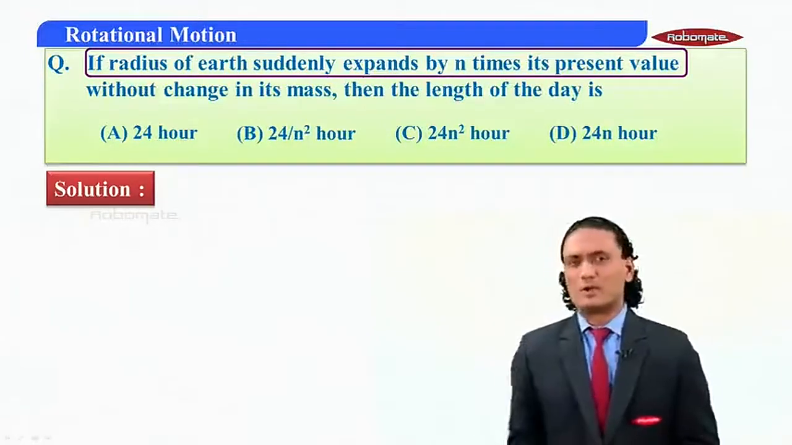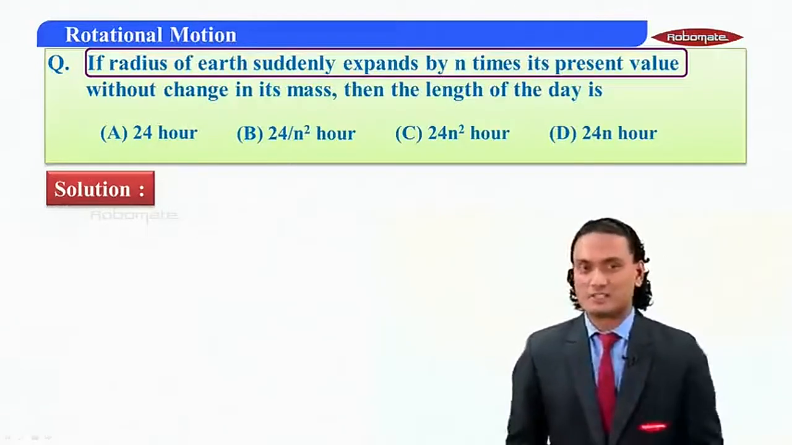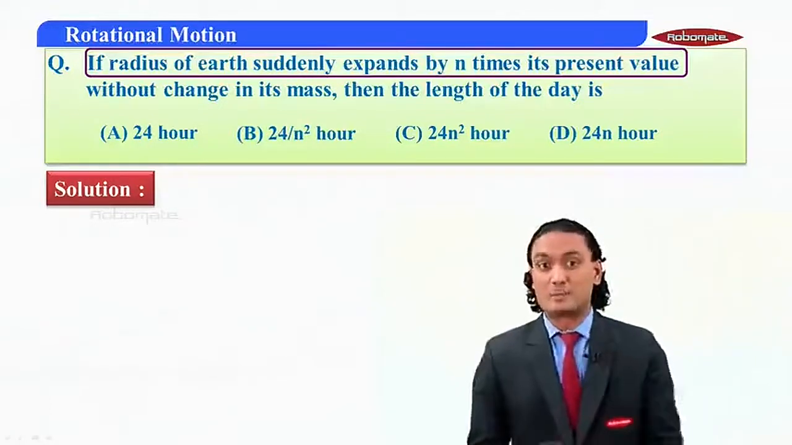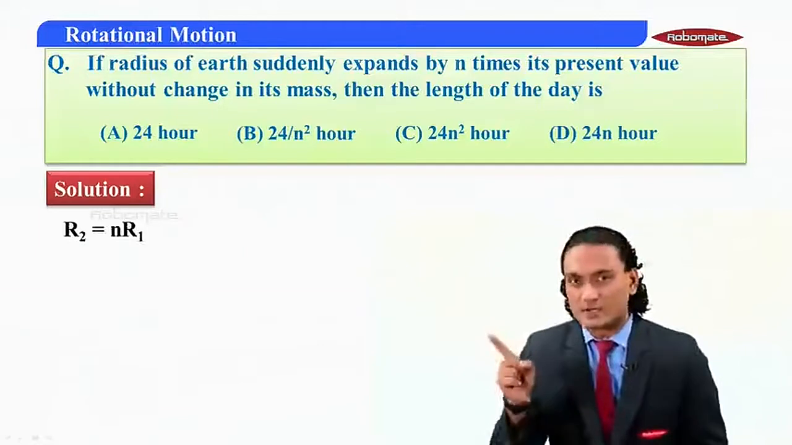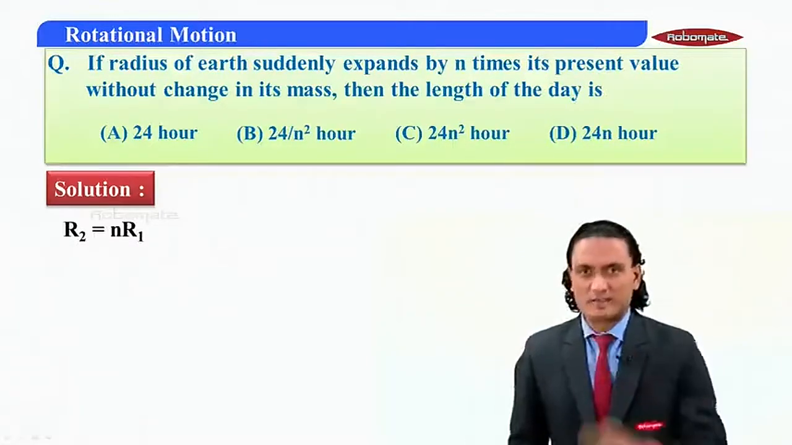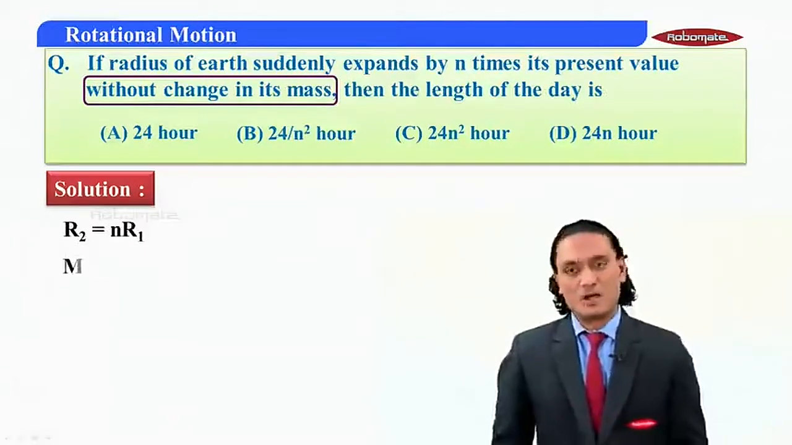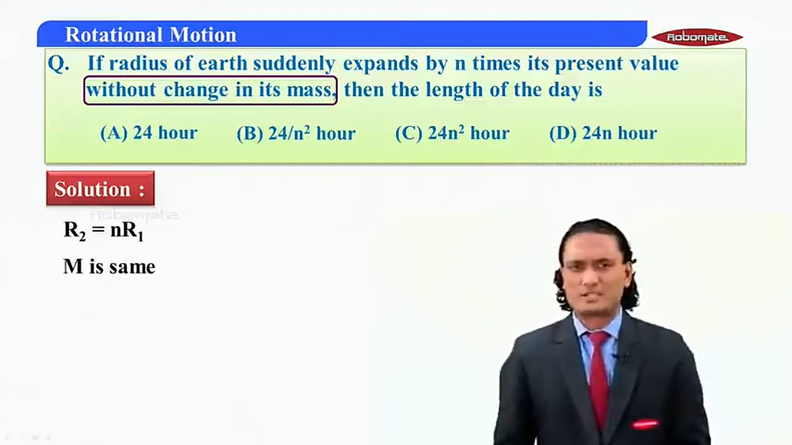So what I'm going to do here is assume R1 as the initial radius. Now what is happening? Radius is expanding n times the present value. So I can write R2 is n times R1. Is this correct? Now, what else is given? There's a very important statement: without change in its mass. So, mass is going to be the same.